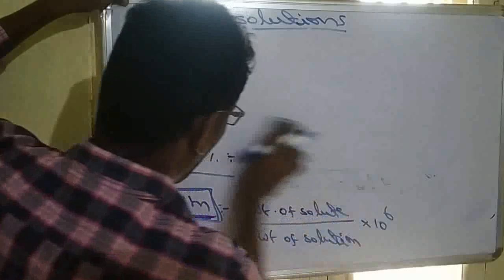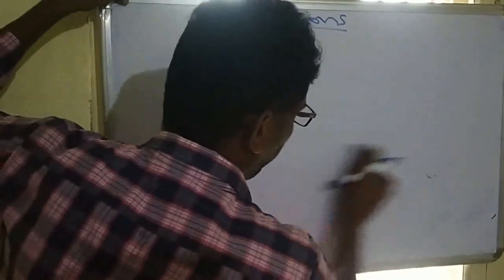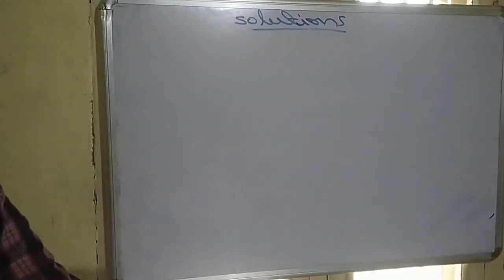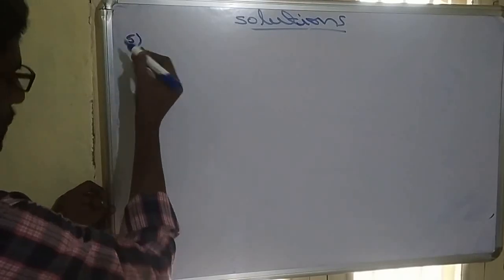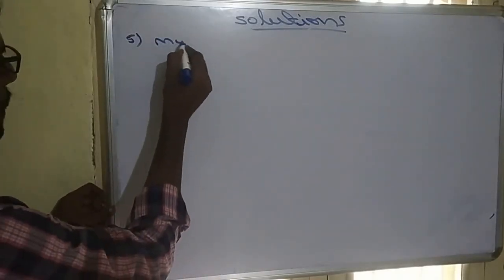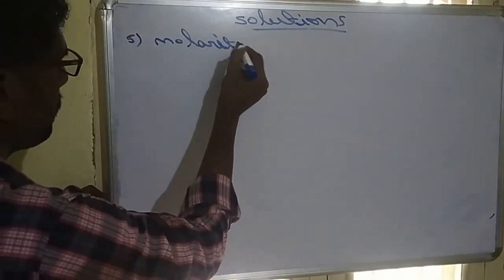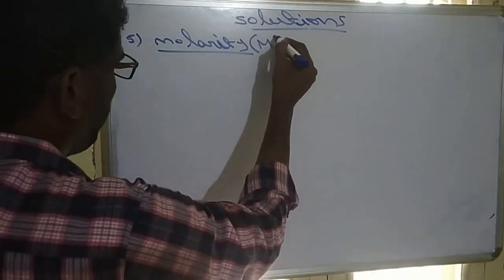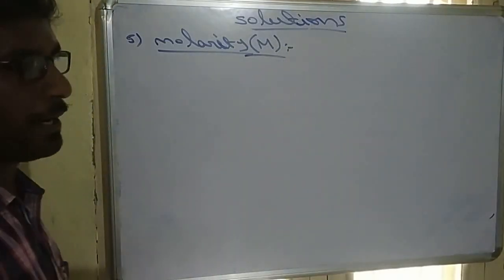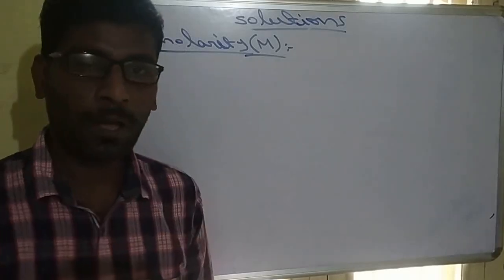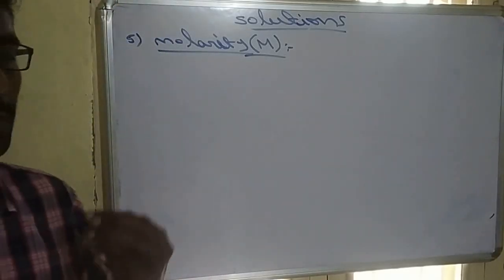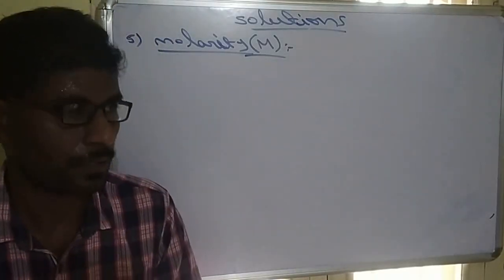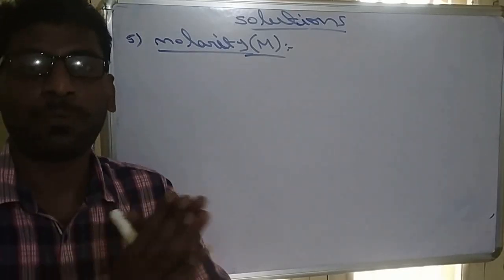Now the most important concentration term is next, number 5, molarity, denoted with capital M. The definition of molarity: the number of moles of solute present in 1 liter of solution. So the solution must be 1 liter.